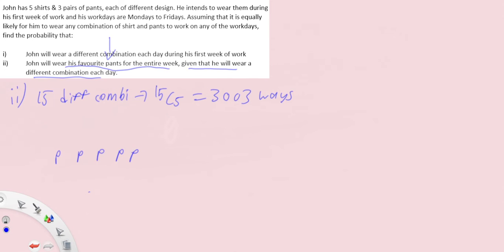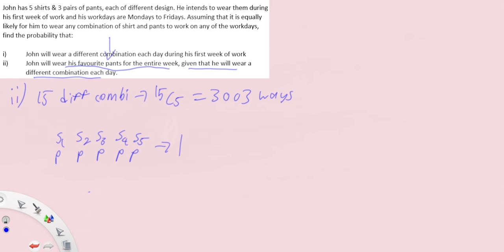The only thing that will ensure that he wears a different combination each day is the shirts. And he has 5 shirts only. So it will be shirt 1, shirt 2, shirt 3, shirt 4, shirt 5. You notice that there's only one way. Because he only has 5 shirts, he has to allocate all 5 of them differently.